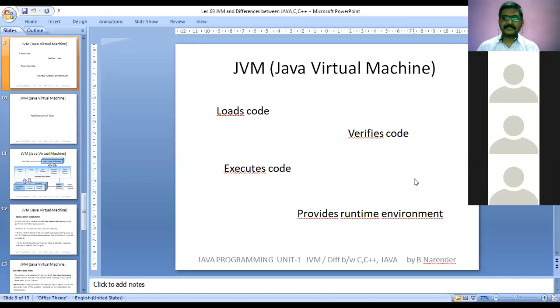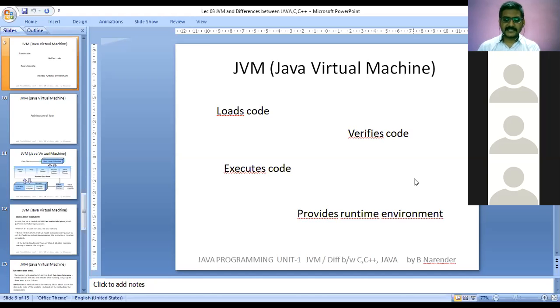What is code exactly here? The code here represents the bytecode. The compiled version of a Java source program is denoted here as code. So bytecode will be loaded, it can be verified, and it can be executed. All of this is done by the JVM.